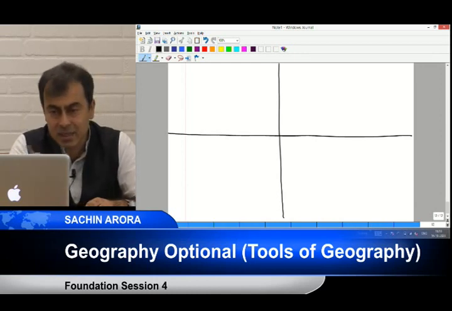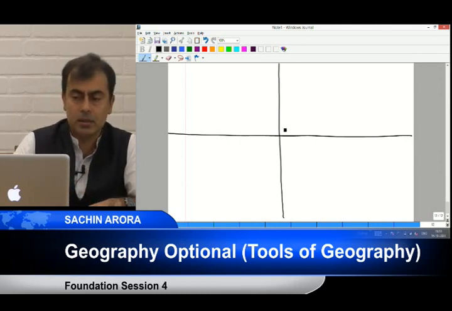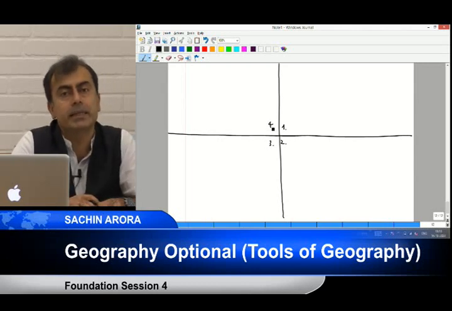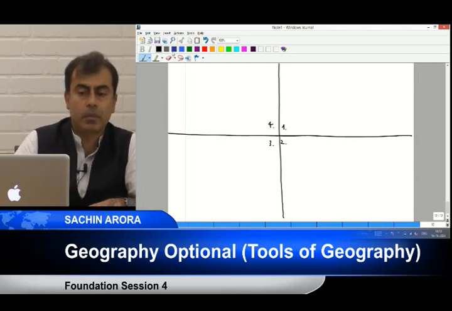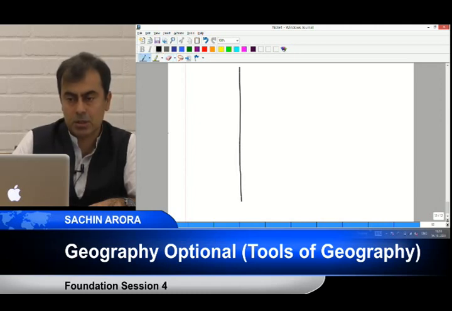And my sheet is very east-west oriented. This is a very landscapish sheet. But in reality, you will get an A4 sheet, and 4 maps will fit comfortably. So 1, 2, 3, 4 maps are needed. Get that? So this is going to be your A4 size sheet.